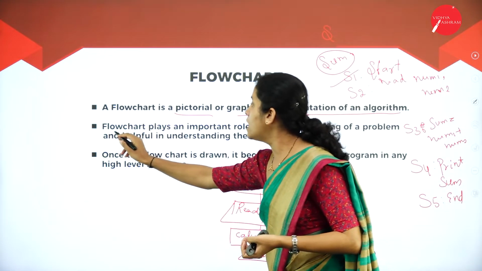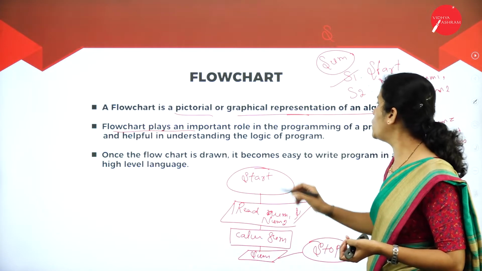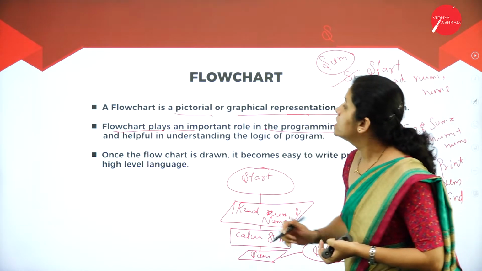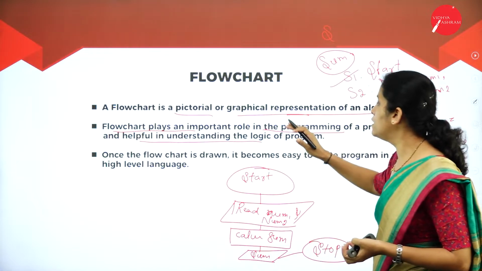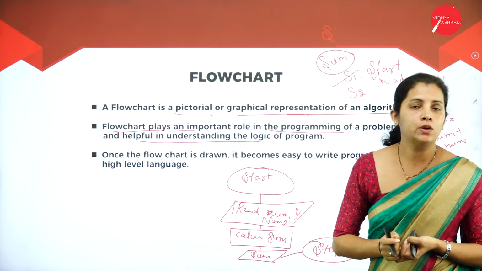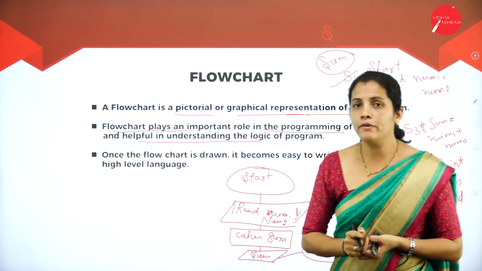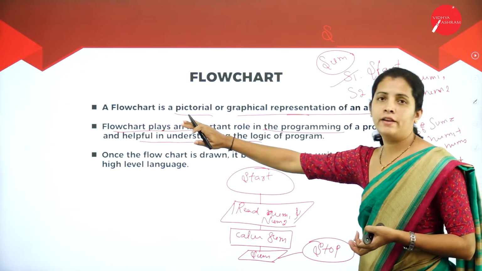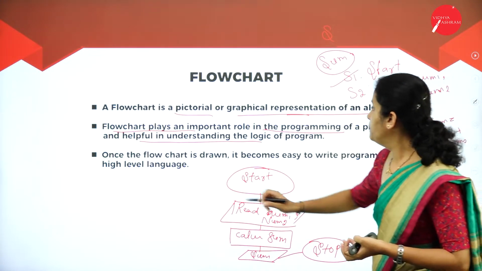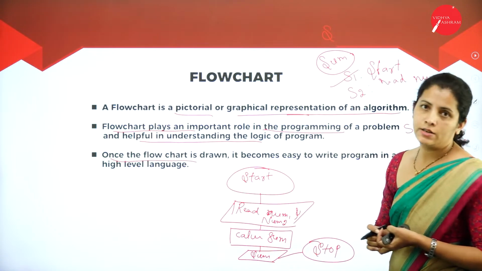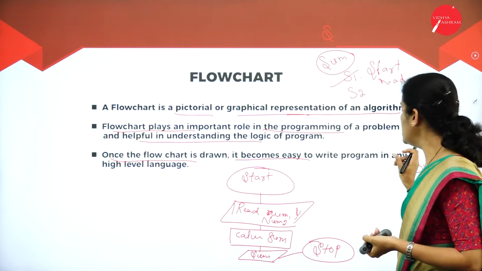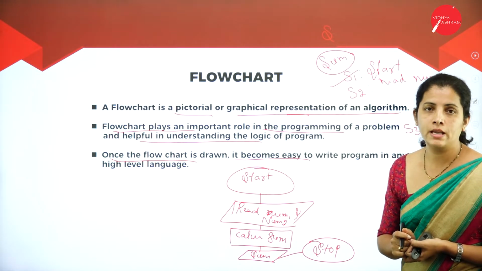So the flowchart plays an important role in the programming of a problem, and it is helpful in understanding the logic of the program. Once the flowchart is drawn, it becomes easy to write the program in any high-level programming language.